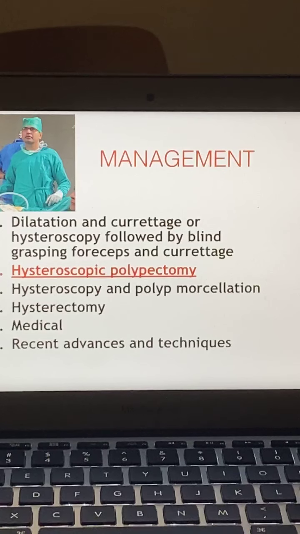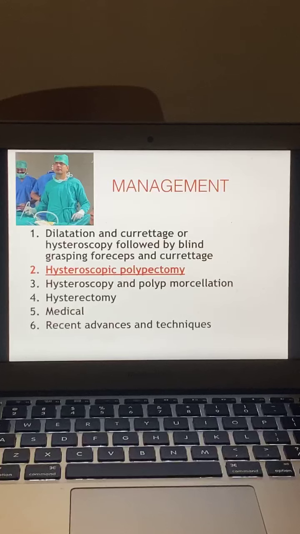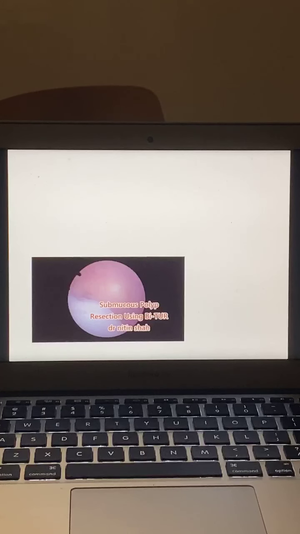So this was about the blind dilatation and curettage. Now we are coming to the hysteroscopic polypectomy per se. This is a video showing a submucous polyp, and the resectoscope is used. You can see one can use a bipolar saline resectoscope to shave off the polyp. It is easy to differentiate from a fibroid because you can see there are pores, gland openings inside the polyp. On resecting the polyp, the feel is different. A fibroid will be much tougher. So this is a soft polyp.